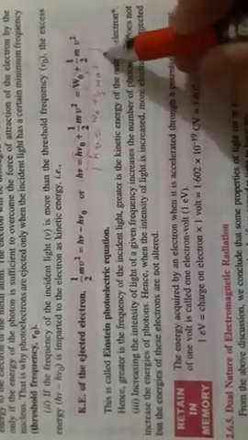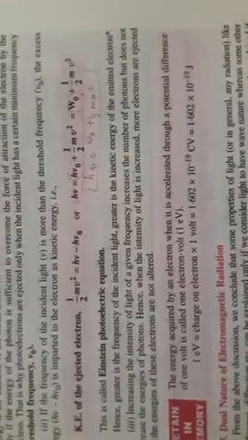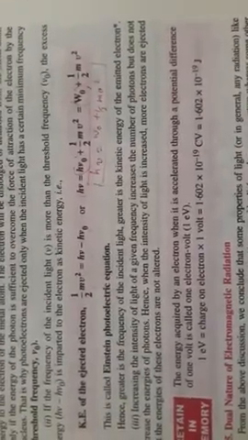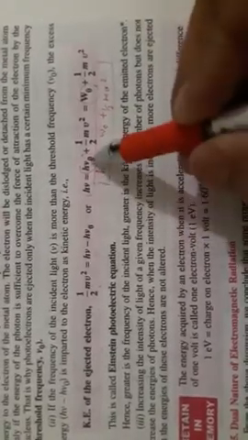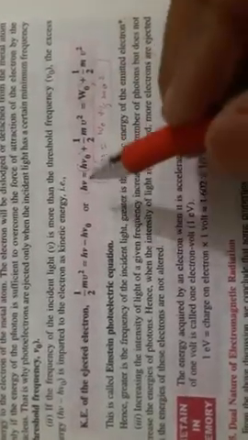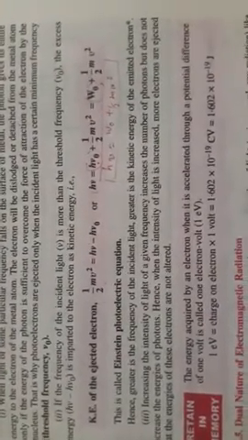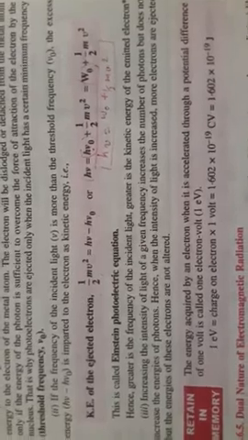So this is your kinetic energy of the ejected electron, and W is your work function. Work function is what, that is the minimum energy at or above which the electron is ejected, कि जो भी हमारे पास मिनिमम एनर्जी से ज़्यादा एनर्जी यूज़ होगी फॉर द इजेक्शन ऑफ इलेक्ट्रॉन्स के लिए, दैट इज़ योर वर्क function.